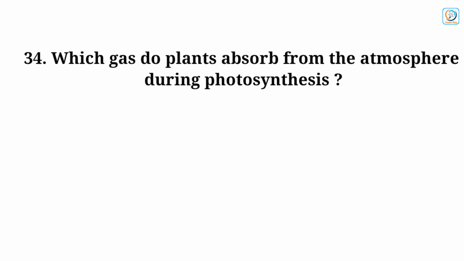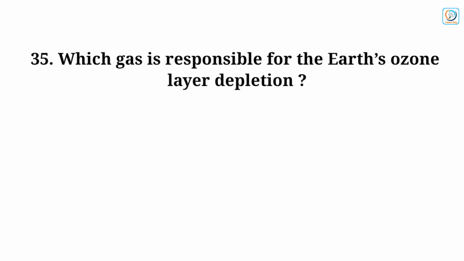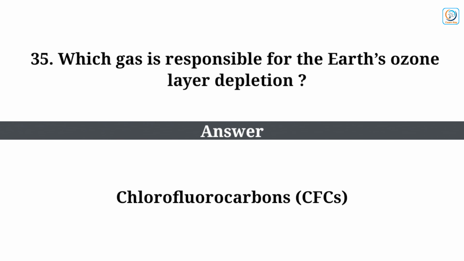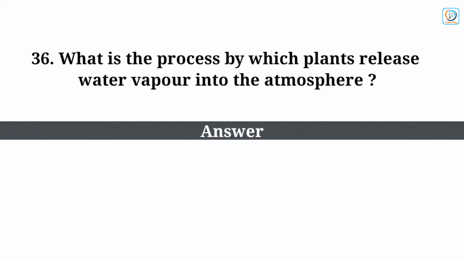Which gas do plants absorb from the atmosphere during photosynthesis? Answer: carbon dioxide. Which gas is responsible for the Earth's ozone layer depletion? Answer: chlorofluorocarbons. What is the process by which plants release water vapor into the atmosphere? Answer: transpiration.